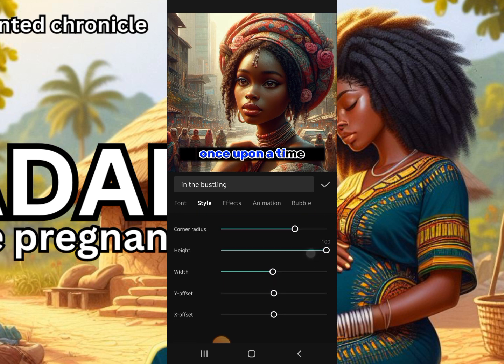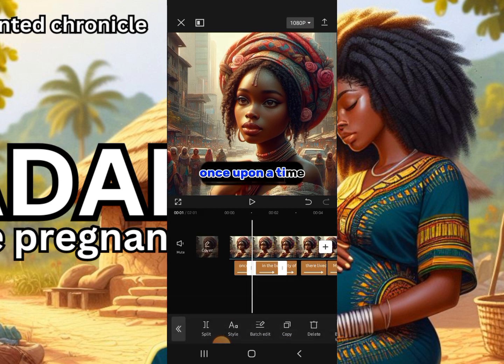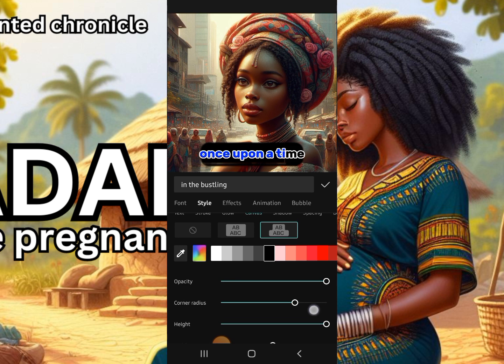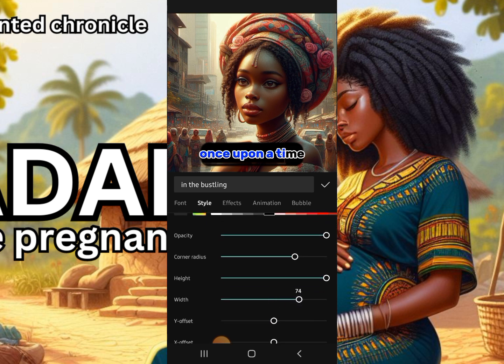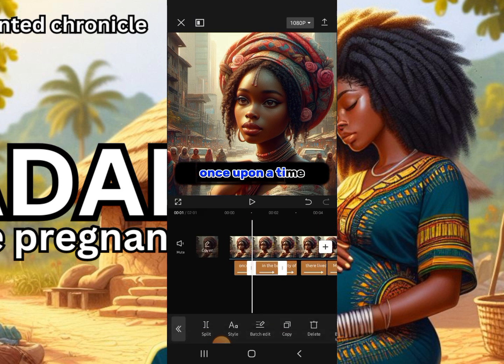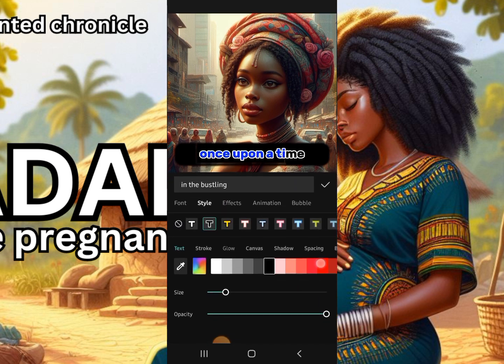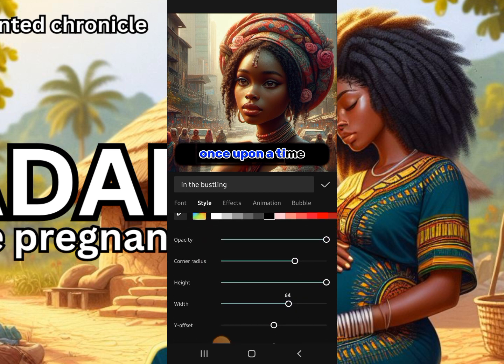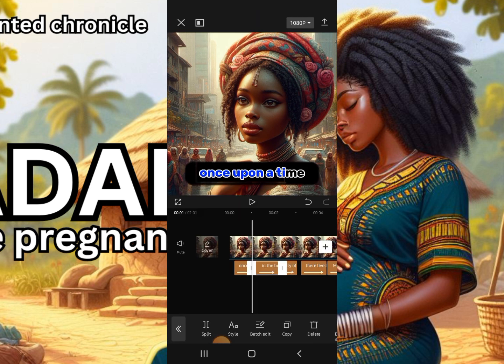And then if you want to offset it, Y offset, X offset, I don't need all that. So you can see what I'm talking about. Okay, I think I still need to adjust the width too, so let me go back again. This is how you continue editing. It's not really easy. You have to keep editing until you get to what you actually want. So the width, let me increase that a little bit so you can see how it is now. The width is too much, so I'll reduce it a little bit. It's okay now, it's perfect.